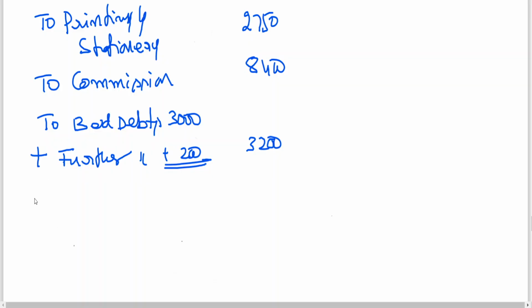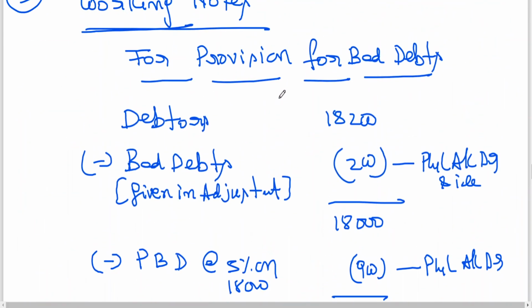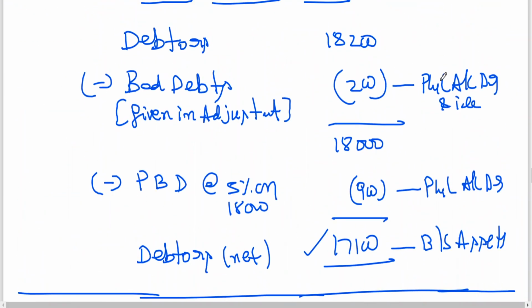And I have told you already, we have also calculated provision for bad debts. You have done working notes now. P&L account debit side we have taken. What is PBD? 900, P&L account debit side.